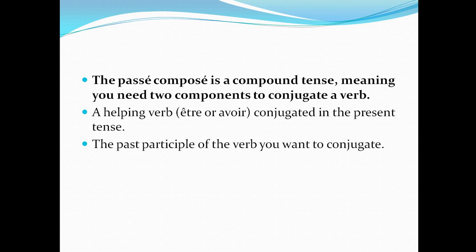Être and avoir will be a helping verb, which is conjugated in present tense, and the past participle of the verb that we need to conjugate.